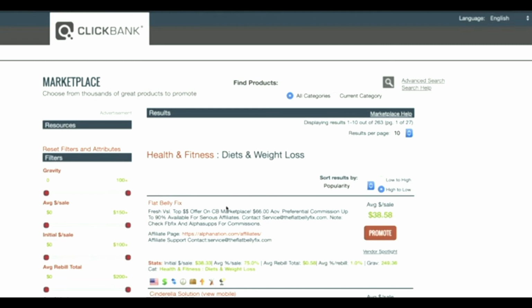Here you can see you can earn up to $66 per sale, but on average you're going to earn $38. So let's say you get 3 sales per day, that is $120 per day. And if you get 3 sales every day, imagine just 3 sales, you need 3 people to buy the product, and if you get that every day for 30 days, you would make $3,600 with this simple method.